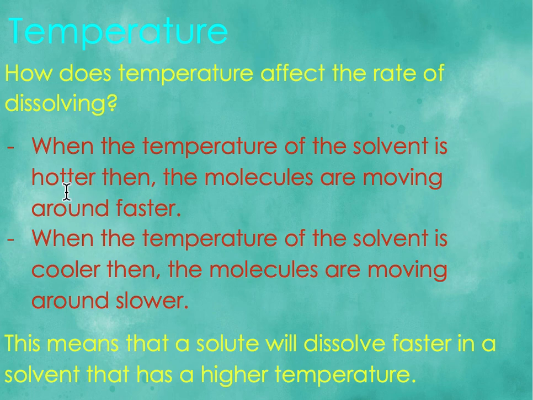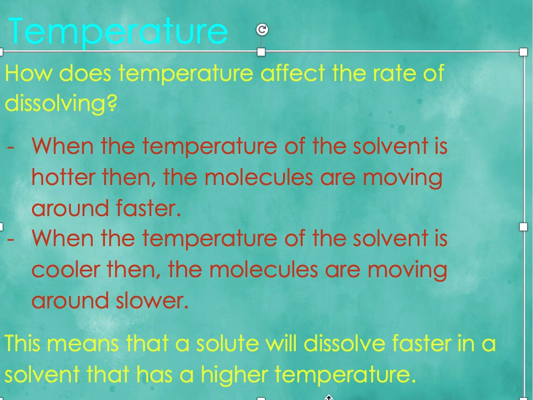When the temperature of a solvent is hotter, the molecules are moving around faster. When the temperature of the solvent is cooler, then the molecules are moving around slower. This means that a solute will dissolve faster in a solvent that has a higher temperature. Same if we remember back when we were looking at the different phases of matter, right? We know that the molecules move faster in a gas than in a liquid, and when the temperature is much hotter.